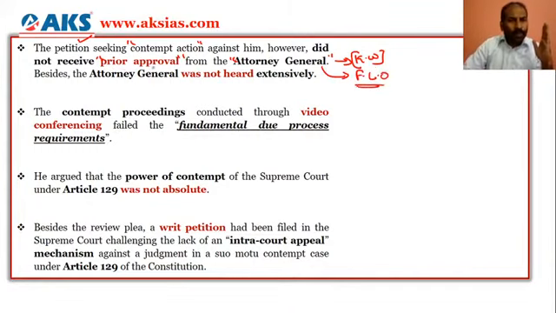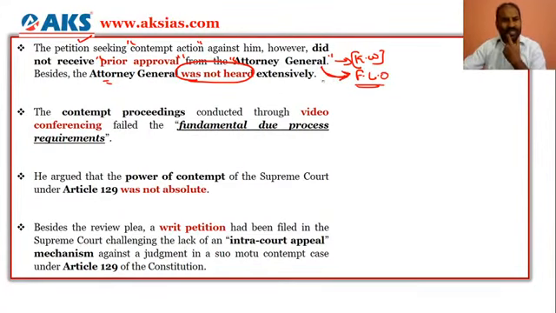So there was no prior approval from the Attorney General, and the Attorney General was not heard extensively, while the Supreme Court has found the civil rights lawyer guilty, to be punished under contempt of court. So here the Attorney General is again coming into the picture.